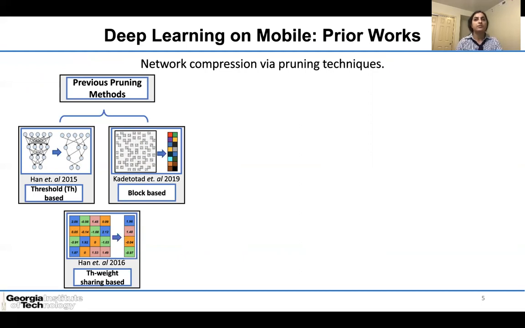Some of them are threshold-based methods to prune the connections which are less than a threshold, while others use more structure-based approaches such as blockwise pruning. However, it's challenging because sparse matrices add an extra level of irregularity to the weight addresses, which adds another level of complexity to the network during inference.